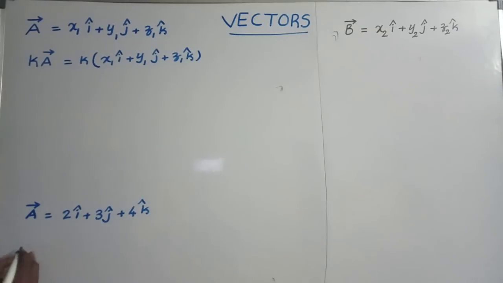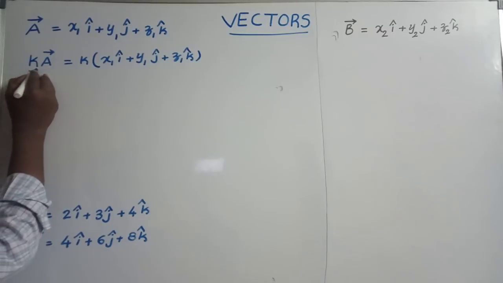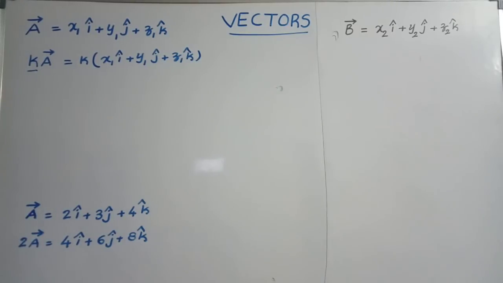This is multiplied with 2. Then 2a bar is equal to 2 2s are 4i cap plus 2 3s are 6j cap plus 2 4s are 8k cap. We can write like this. Any vector multiplied with a scalar quantity, again the resultant is a vector quantity. Any vector divided by a scalar quantity is also a vector quantity.